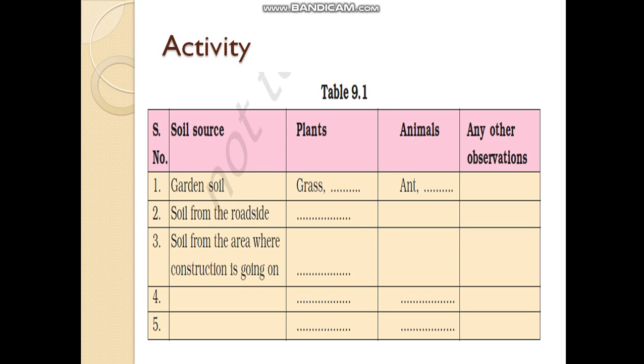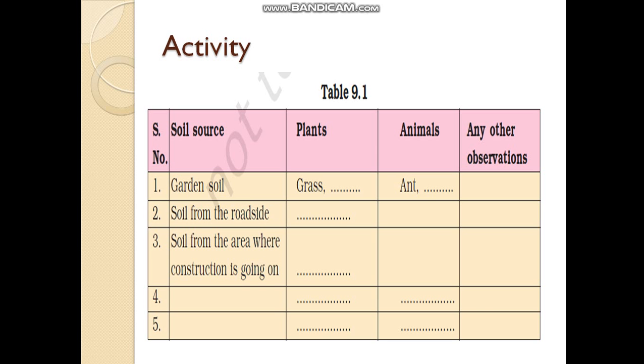For this you just collect soil from different sources. For example, you can collect 5 different soil samples, each from garden soil. You can collect soil from roadside, soil from construction area. In that way, collect 5 different samples of soil, observe them thoroughly, identify the plants which grow in that particular type, and identify the animals which live in that particular type of soil.